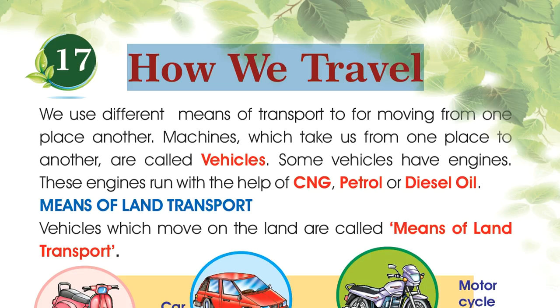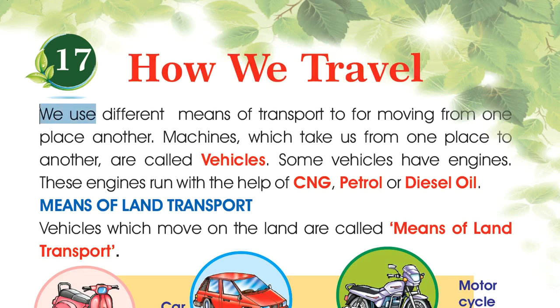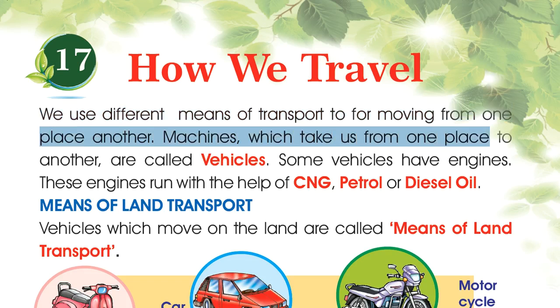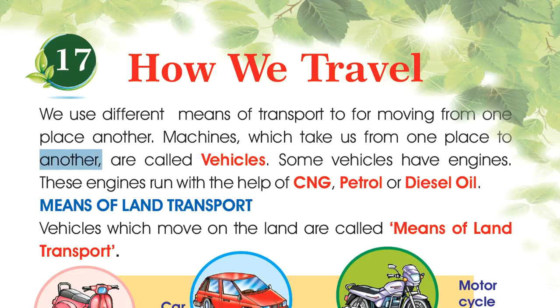So, let us read how it is explained in our book. We use different means of transport for moving from one place to another. Machines which take us from one place to another are called vehicles.